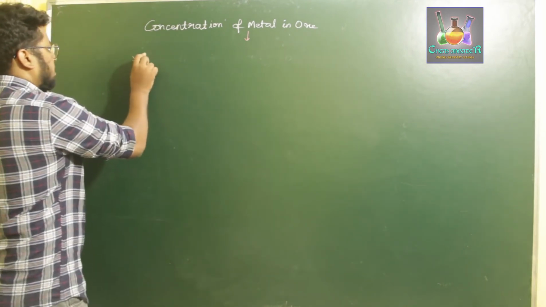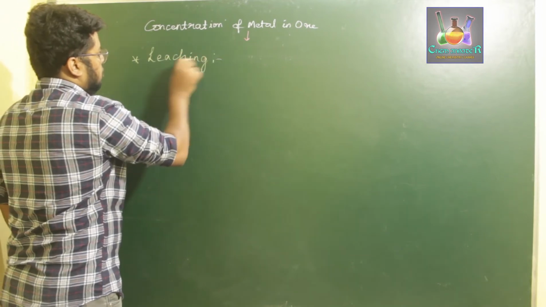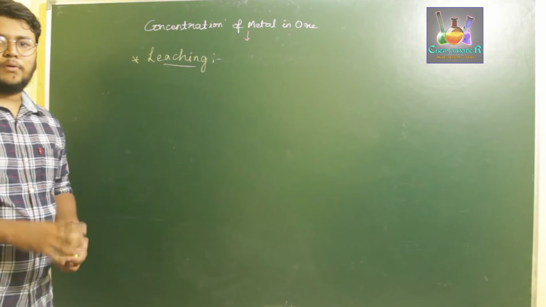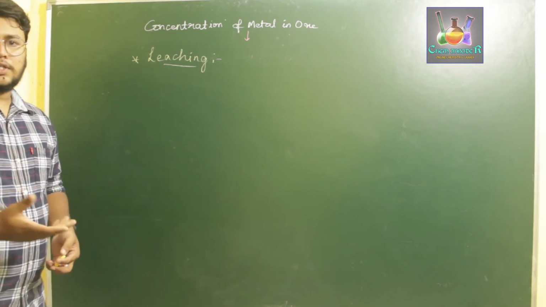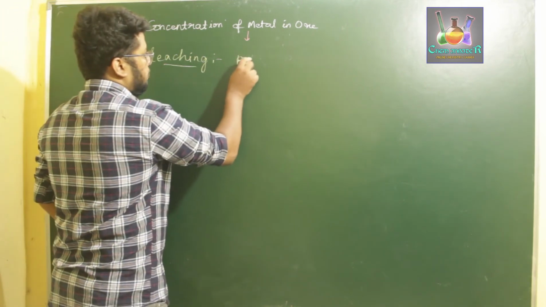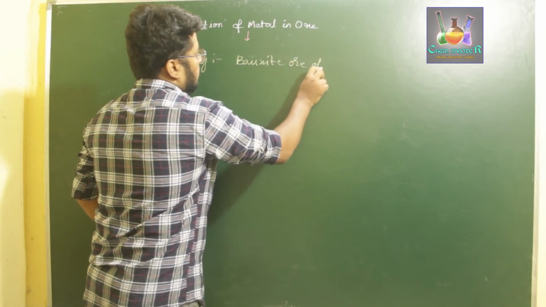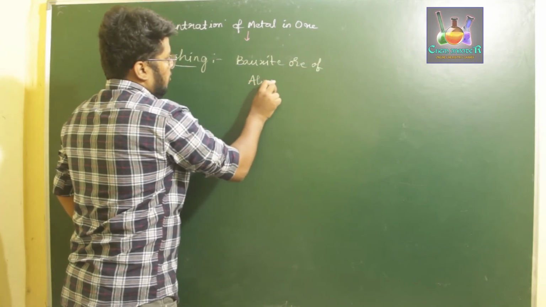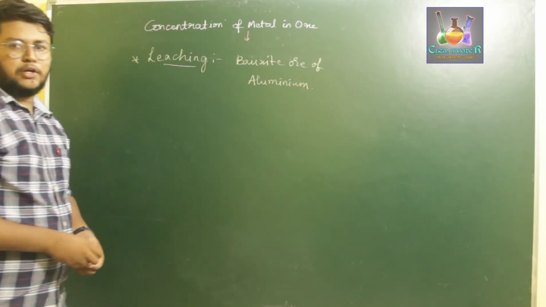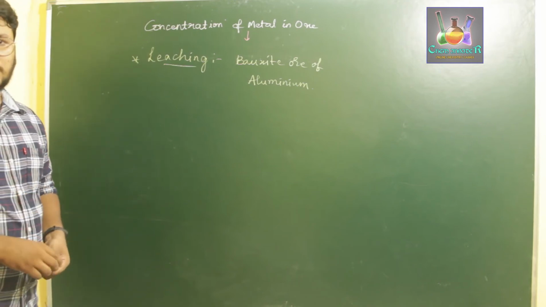Next process is our last process, that is leaching. This leaching process of concentration of metal ore is used especially for bauxite ore in order to concentrate our aluminium metal. So leaching is especially used for bauxite ore of aluminium. What we do here is we treat aluminium ore, that is our bauxite ore, with sodium hydroxide at a temperature of 473 to 573 Kelvin.